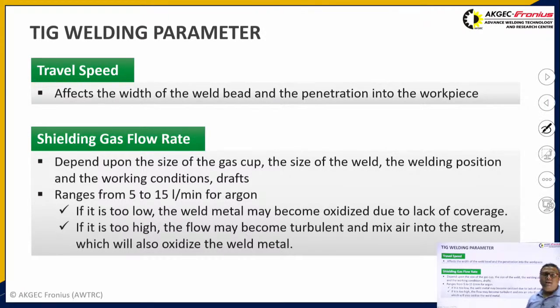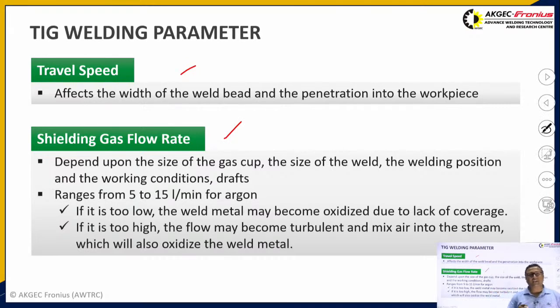Third is that there are various different types of parameters like voltage, current, travel speed, shielding gas flow rate, travel angle. There are various types of TIG welding parameters, but the most prominent parameters which we generally see are the travel speed and the shielding gas. So the travel speed should not be too high or too slow.